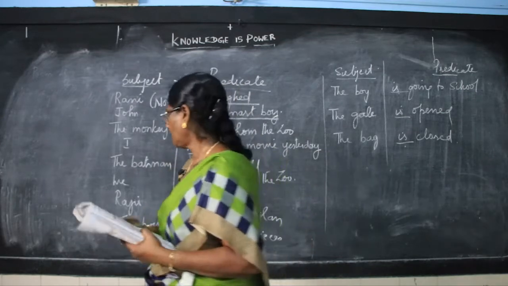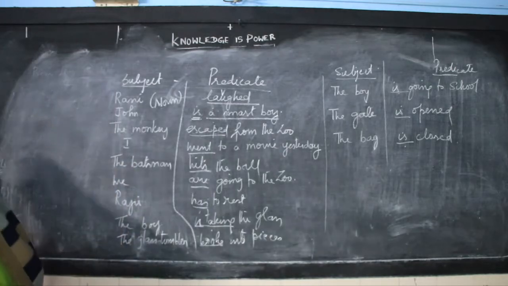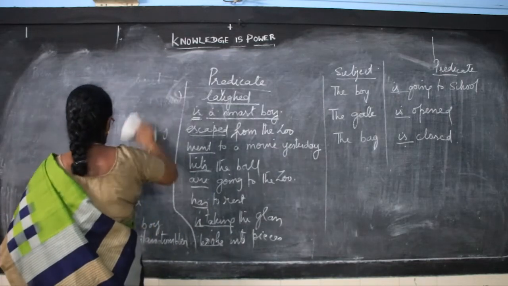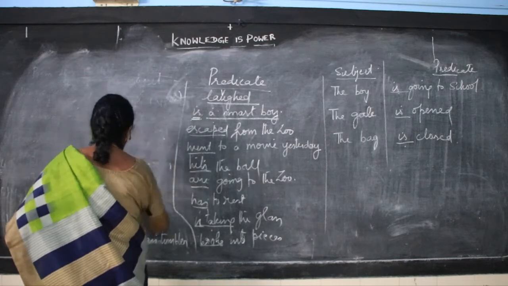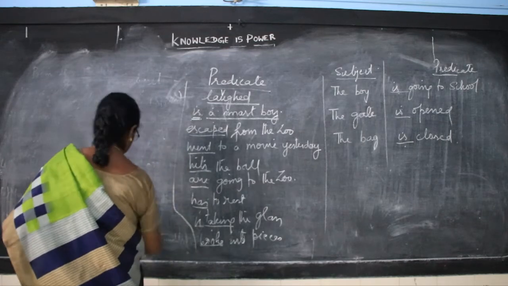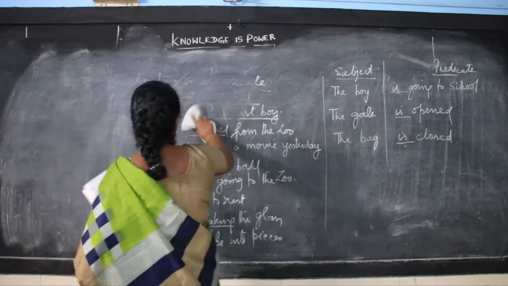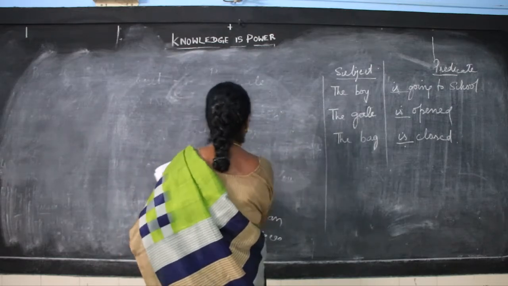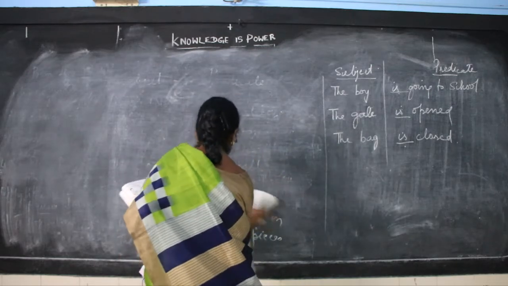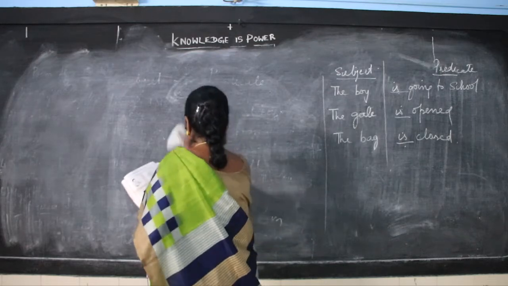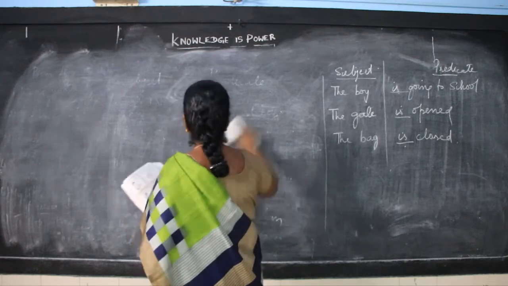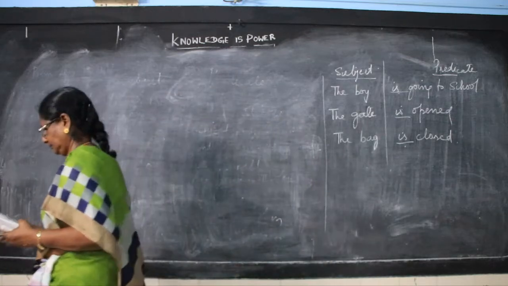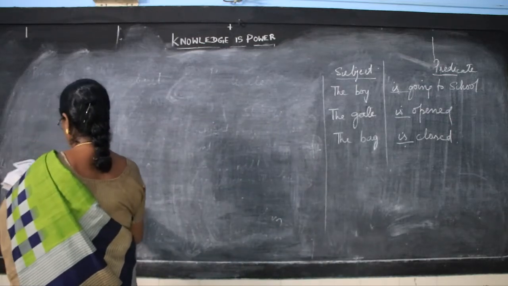Now, I rub the board, you take down the meaningful sentences that are given. Now, write meaningful sentences using this.